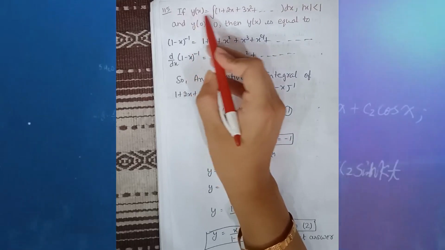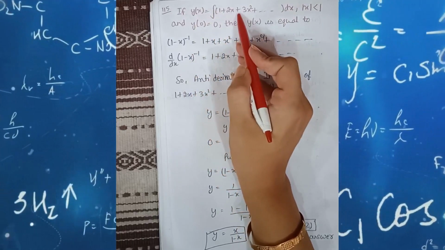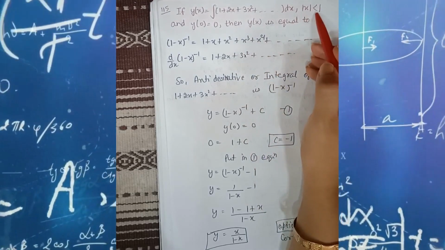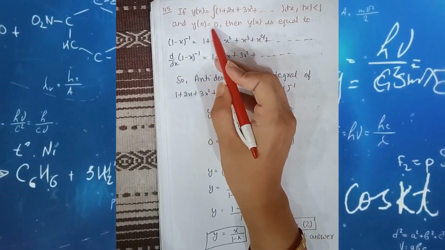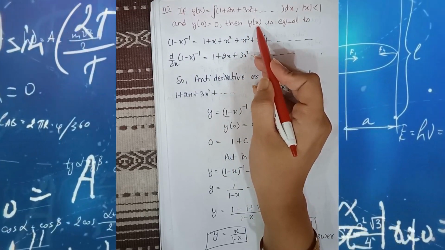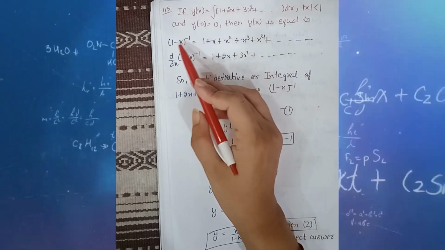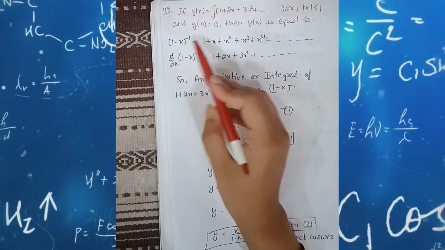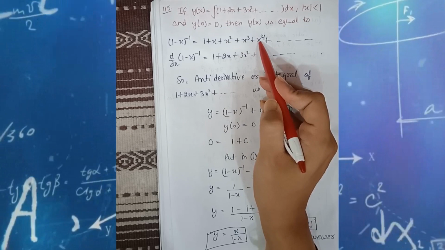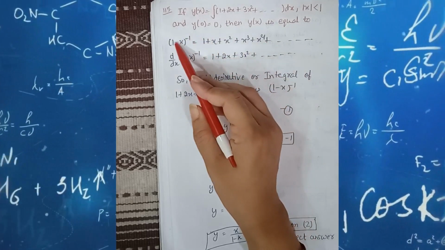This is question number 115. If y of x is equal to the integration of 1 plus 2x plus 3x square plus up to so on, dx, and mod x less than 1, and y of 0 is equal to 0, then we have to find the value of y of x. First of all, we know that (1 minus x) whole power minus 1 is 1 plus x plus x square plus x cube plus x raised to the power 4 plus up to so on. We have to revise this formula.